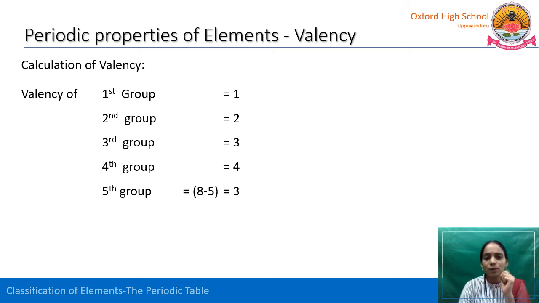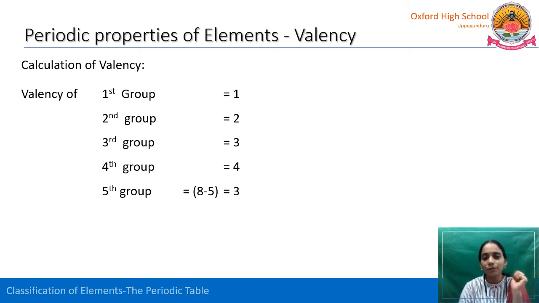The elements having these 4 electrons will share electrons with other elements to get the stable electronic configuration. They will not donate or accept electrons. Instead of losing or gaining, they will share their electrons to possess the stable electronic configuration.